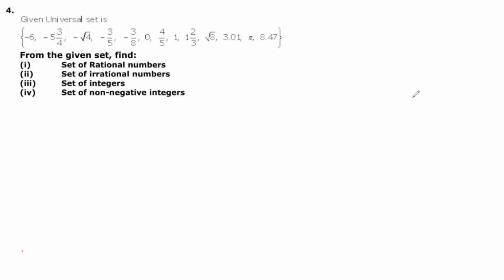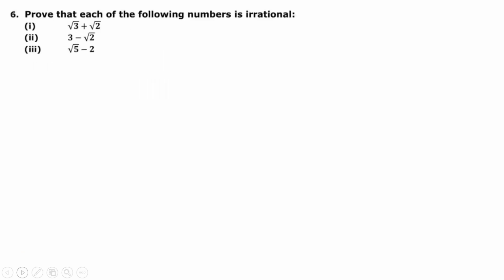Okay. So now let me move to the next question. The next question is, prove that each of the following numbers is irrational. So we have to prove that these numbers are irrational numbers. So how can we prove it? That method is known as the contradiction method. Contradiction means first I will consider that this is a rational number, and then we will prove that what we have taken initially is wrong. That is called nothing but the contradiction method.